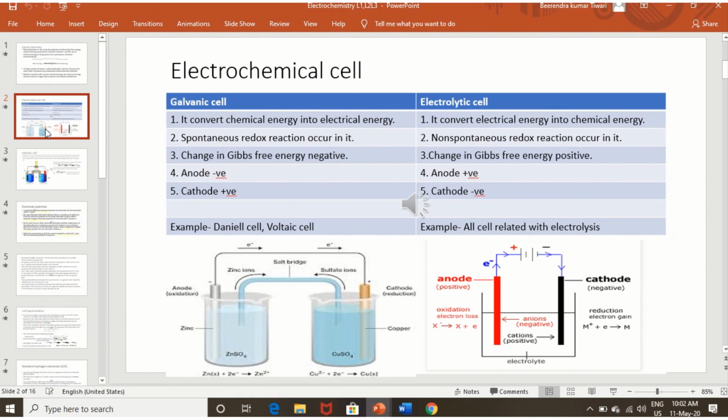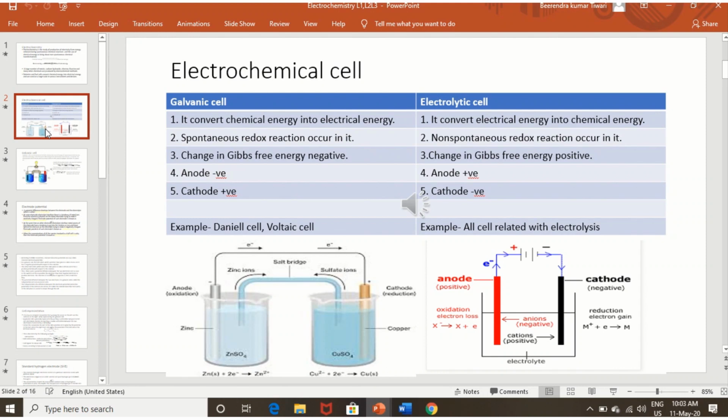The positive and negative terminals are decided on the basis of gain or loss of electrons by the electrode, so the copper electrode becomes positively charged. Cu2+ plus 2 electrons gives Cu.